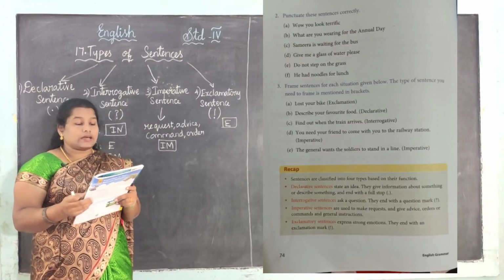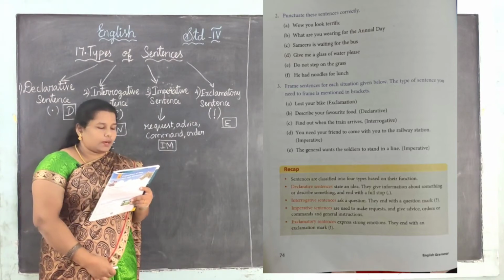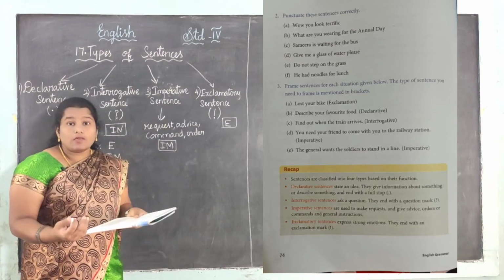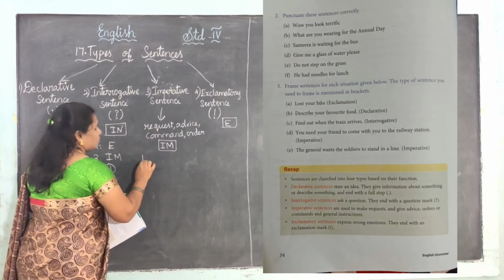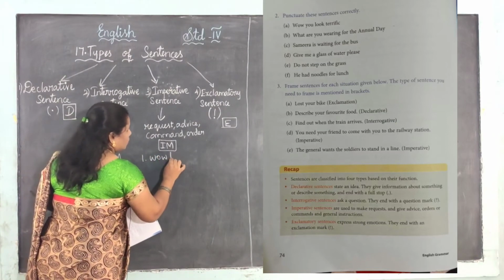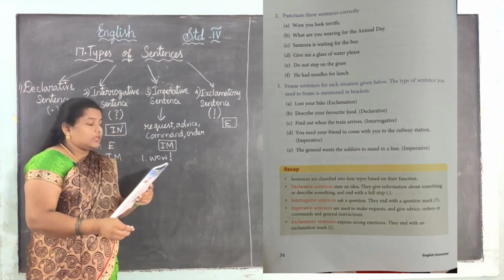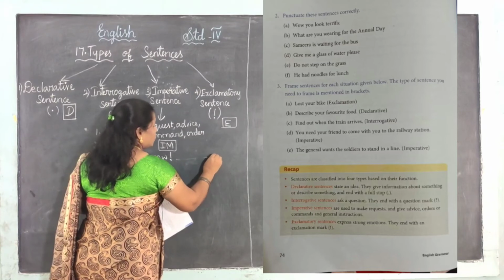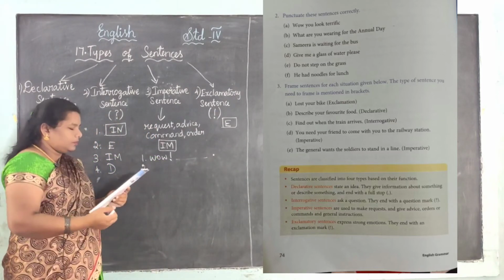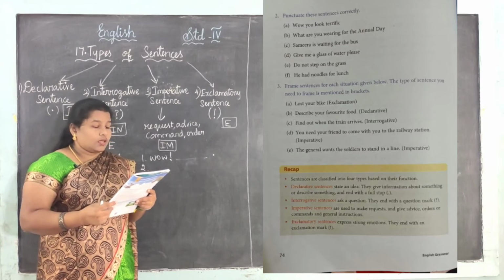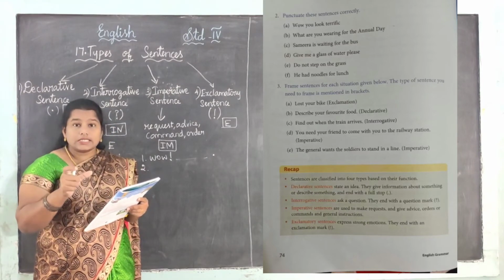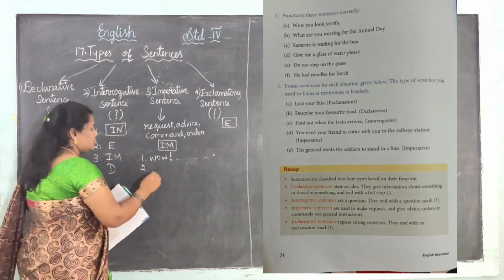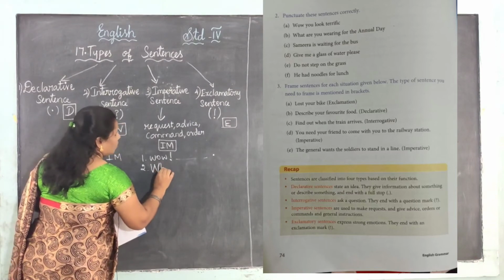Punctuate these sentences correctly. We have to punctuate these sentences. Yes, first one. Wow, you look terrific. See, wow. After the wow, we use the exclamation mark. Next, you look terrific. The sentence is completed. So, after that sentence, you give a full stop. Yes, second one. What are you wearing for the annual day? See, this is a question, right? See, the starting letter is in small letter, so we change it into capital. Yes, what?